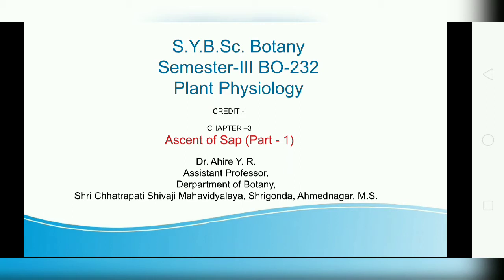Okay. So mostly there are some shrubs, herbs, trees. Some very tall trees are also present in the world. So it depends upon the absorption capacity. This movement of water opposite to the gravitational force is known as the ascent of sap, we can say. So let's discuss this.